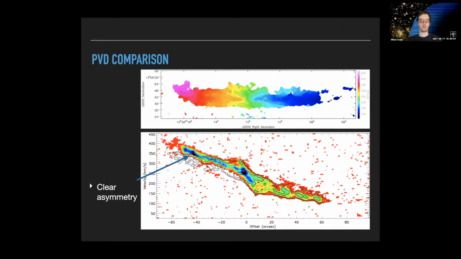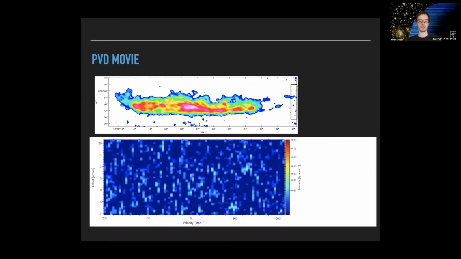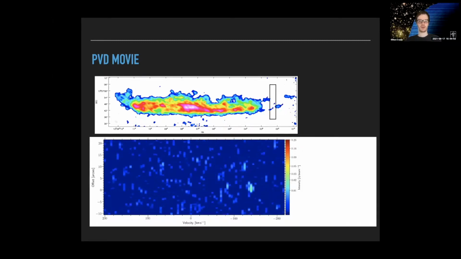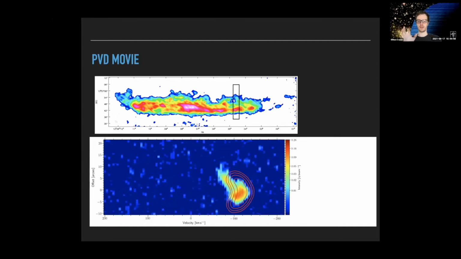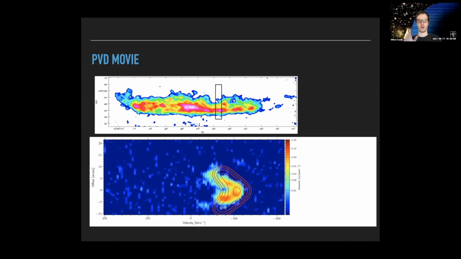And finally, just one more way to illustrate this, we built a model of the circular velocity of this galaxy based on the more shielded side, to show in position velocity space where the galaxy begins to show the kinematic signature of stripping. So in contours on the bottom in this movie, you'll see our model compared to the data. On the right side of the galaxy, that's where the model is based on the data. So you'll see that it agrees well.